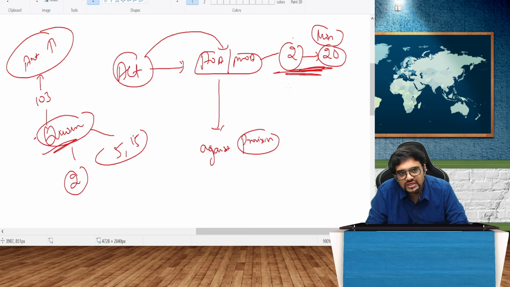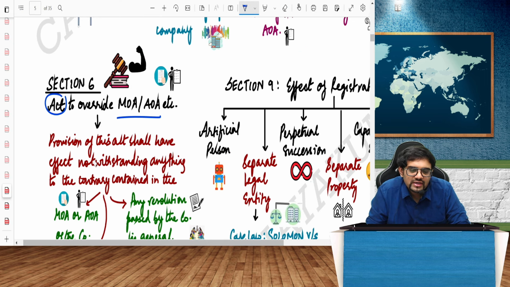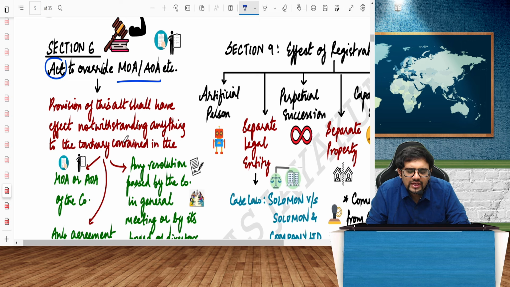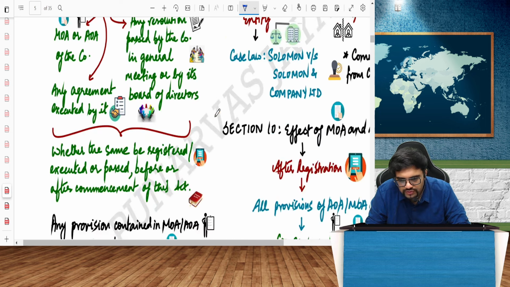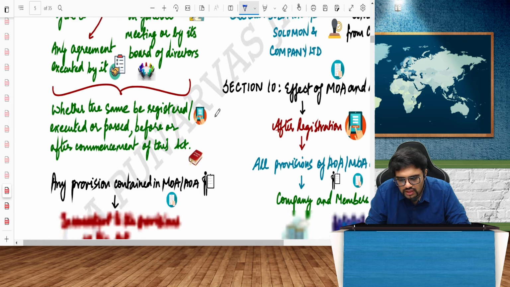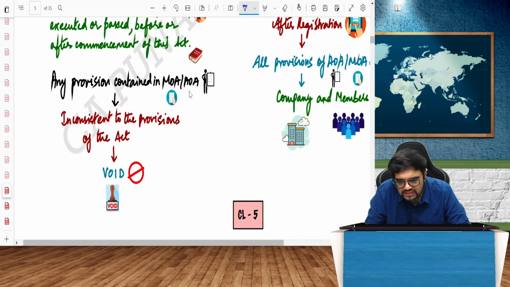So the example is Section 103. Basically here I'm trying to tell, will the Act override the AOA, MOA? Yes. But only if permission is given in the Act, whereby AOA and MOA can do something which is beyond what is there in the Act, then you can do so. For example, quorum, the articles can say you can have a larger quorum. That's what there is to it. Very simple. So if any provision contained in MOA, AOA is inconsistent with the Act, such transactions are void.